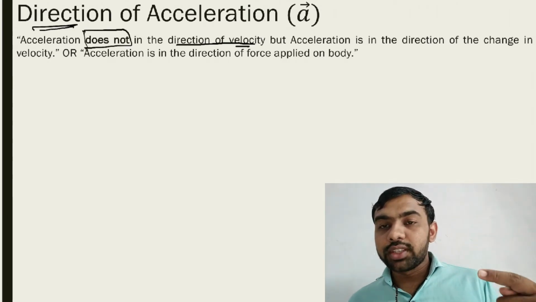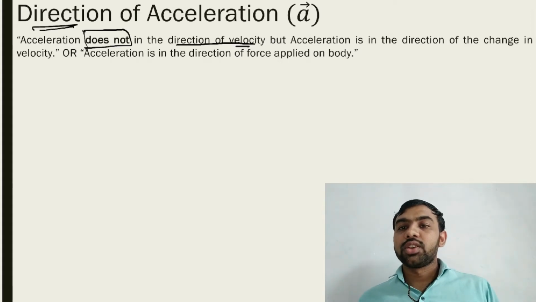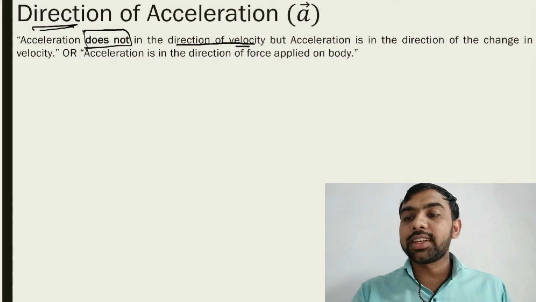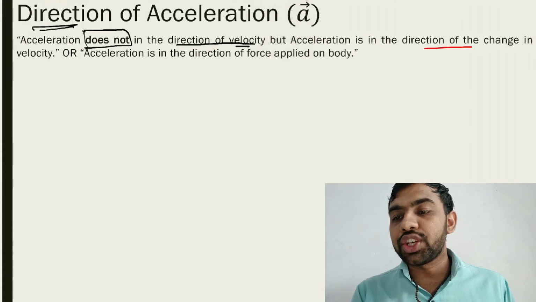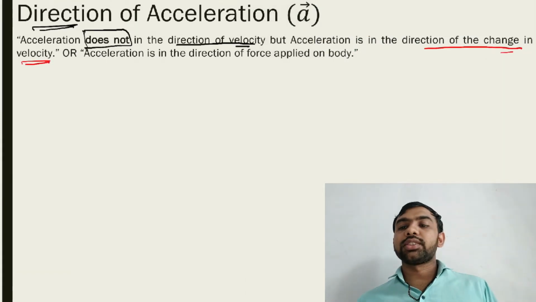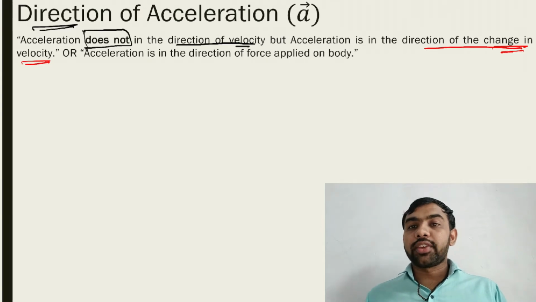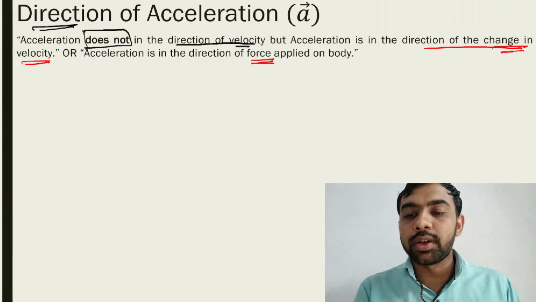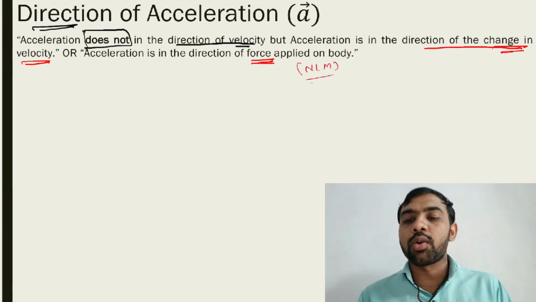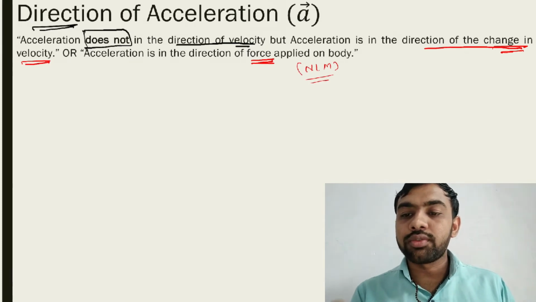आप बोल रहे कि if object is moving towards the positive direction, doesn't mean acceleration is towards the positive x-axis. Okay, but acceleration is in the direction of change in velocity. Acceleration is in the direction of change in velocity, मतलब change जिस डायरेक्शन में है उस डायरेक्शन में एक्सेलरेशन की डायरेक्शन होगी. और सेकंड टर्म क्या दे सकते हैं, एक्सेलरेशन इन द डायरेक्शन ऑफ फोर्स. लेकिन ये हम एनएलएम में पढ़ेंगे. ठीक है, this thing we discuss in detail during Newton's laws of motion.